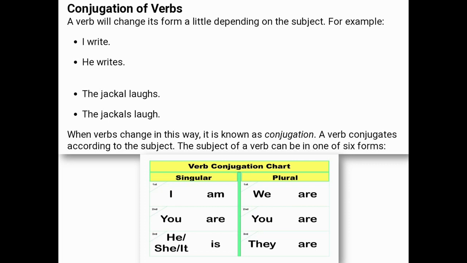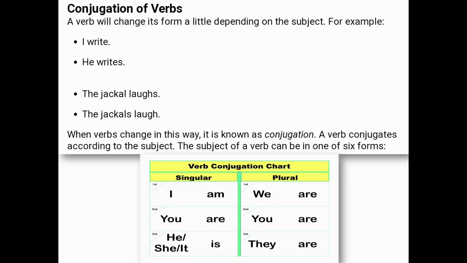The subject of the verb can be in one of 6 forms. Here we have a verb conjugation chart in its singular and plural form. In its singular form, first person I takes am, second person you takes are, and third person he, she or it takes is.